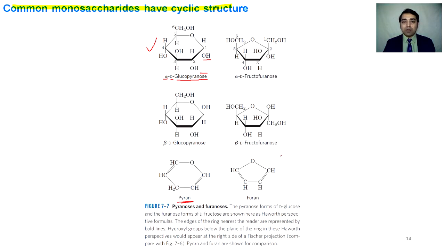In the same format, the furan 5-membered ring has the same structure as the 5-membered ring of fructose. That's why its name is fructofuranose, and it is present in its alpha format. That's why it is alpha-D-fructofuranose.